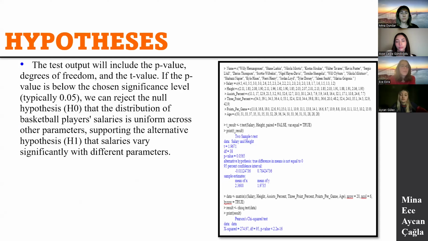The null hypothesis states that the salary distribution of basketball players does not differ across different parameters. In addition, the alternative hypothesis states that there is a difference in the distribution of basketball players' earnings in relation to other parameters.